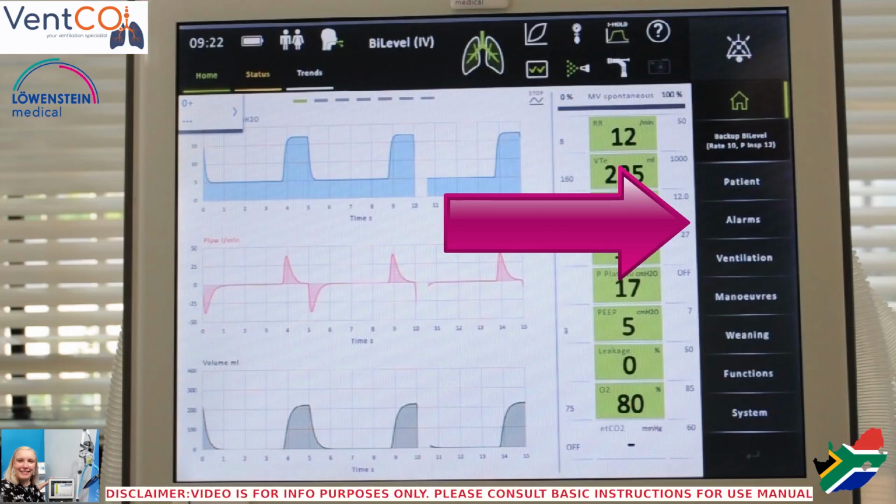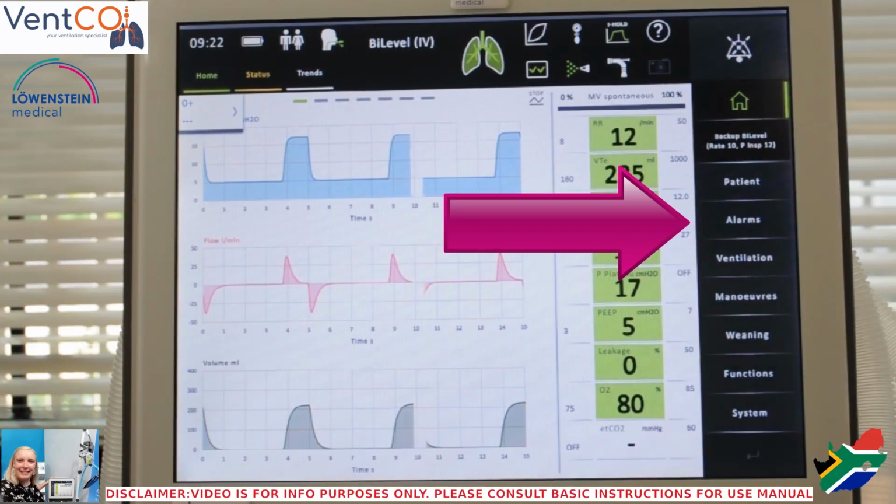Why are alarms important on a mechanical ventilator? It's to alert medical professionals of changes in a patient's condition that may require intervention. It's a safety mechanism on the ventilator. The alarms can be visual, audible, or both. Alarms must be reviewed on each shift. They must be patient-specific and must take the patient's current condition into consideration.